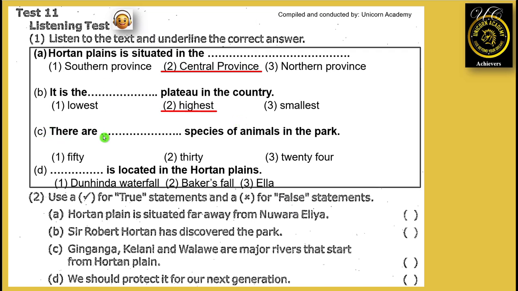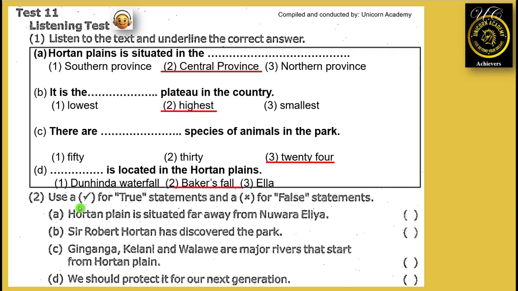C. There are 50, 30, 24 species of animals in the park. Answer is 24. D. Dunhinda Falls, Baker's Falls, Ella Falls is located in the Horton Plains. Correct answer is Baker's Falls.